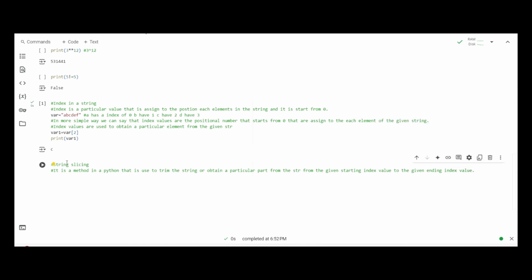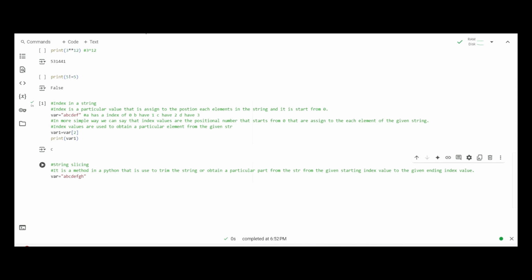What does that mean? Let's take an example and understand this. Let's again take a variable var is equal to, let's say, a b c d e f g h. Now we understand that a has an index value of 0, b has an index value of 1, and so on. h has an index value of 7.